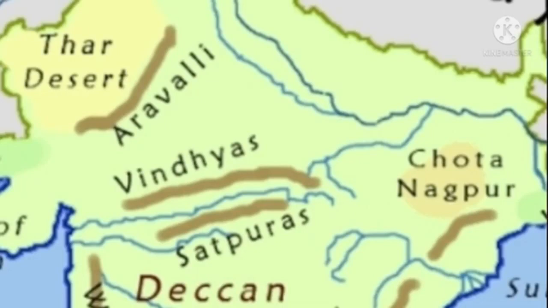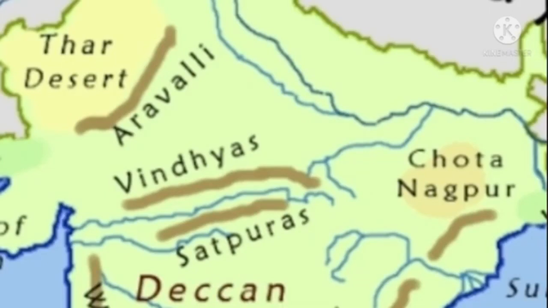Children, so far we have seen the Chota Nagpur plateau. Once again we will discuss the Chota Nagpur plateau. The Chota Nagpur plateau lies in the northeastern parts of the Central Highlands.